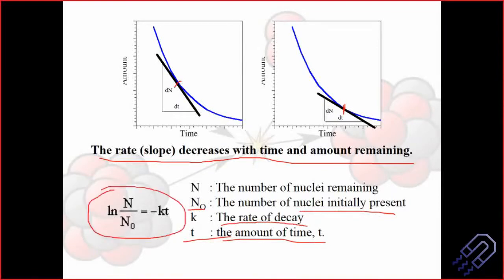This was also experimentally observed: that this rate depends upon the amount remaining at that particular instant of time and what instant of time you are considering. So after 10 years, the rate will be slower. After 5 years, the rate will be much faster compared to 10 years.